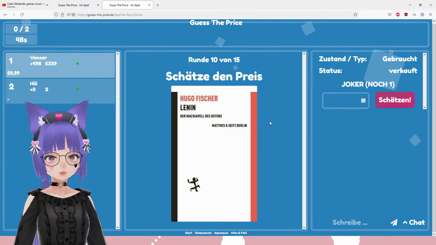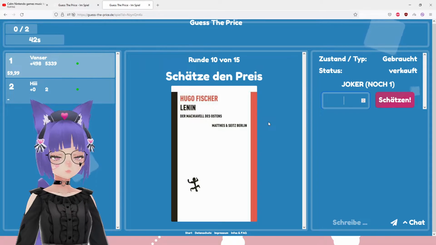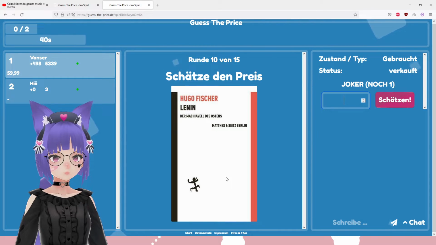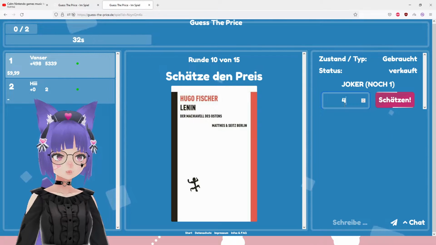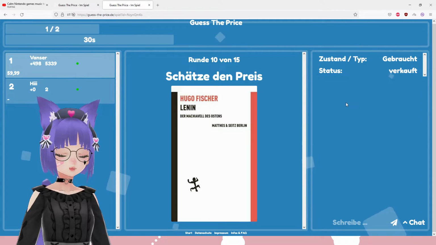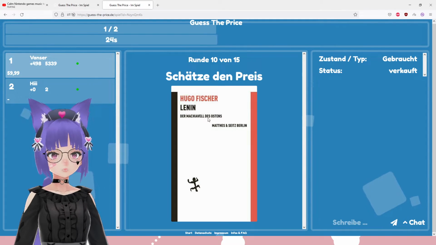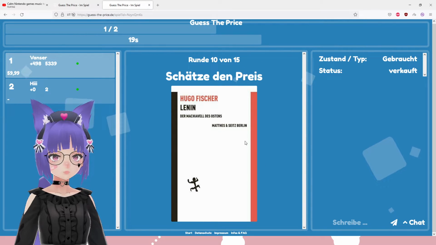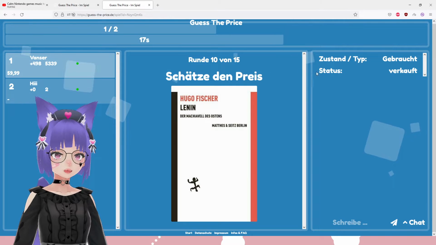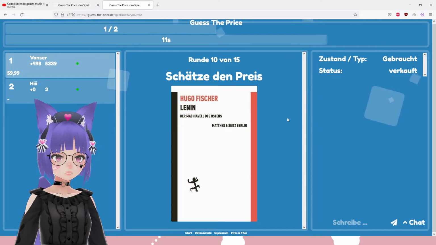Hugo Fischer, Lenin. I think I heard the name Hugo Fischer before. Lenin. A book about... It's used. Used books are not a lot of money. You can find every kind of used book on eBay or even Amazon, and they are very, very cheap. The thing is, this is not really a picture of the real book that they're selling, right? This is a stock photo. So maybe, depending on how well preserved it is, it could be more, it could be less.